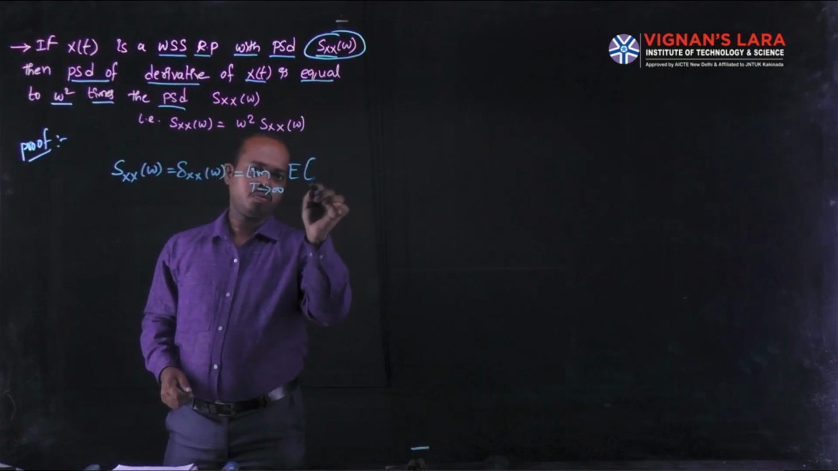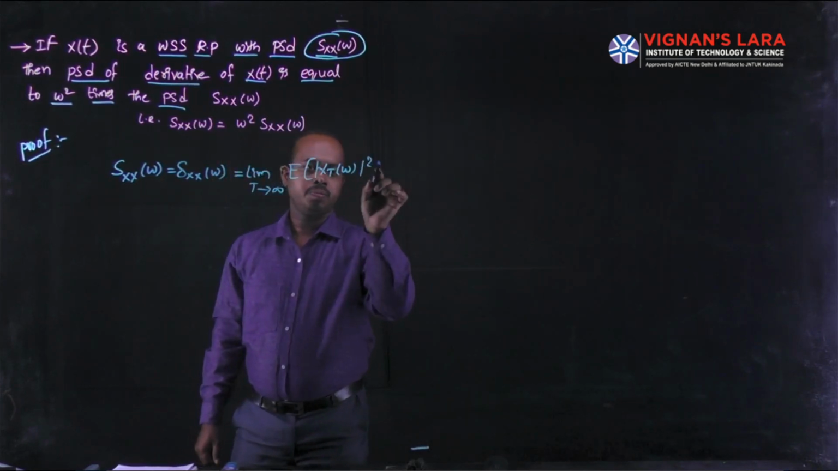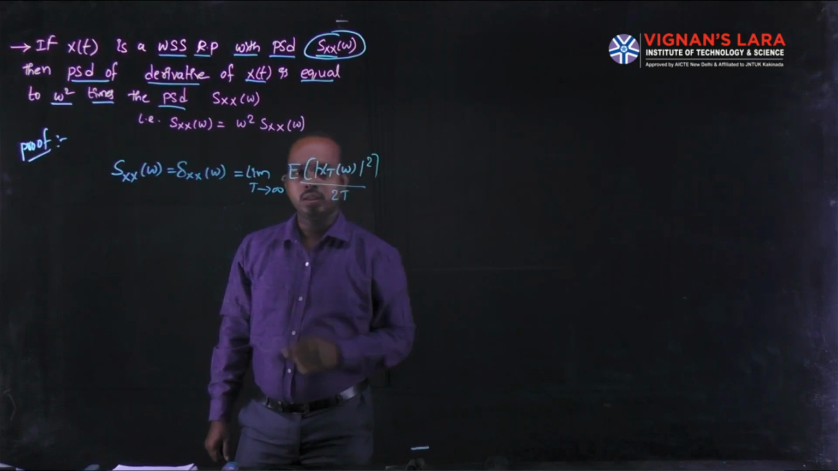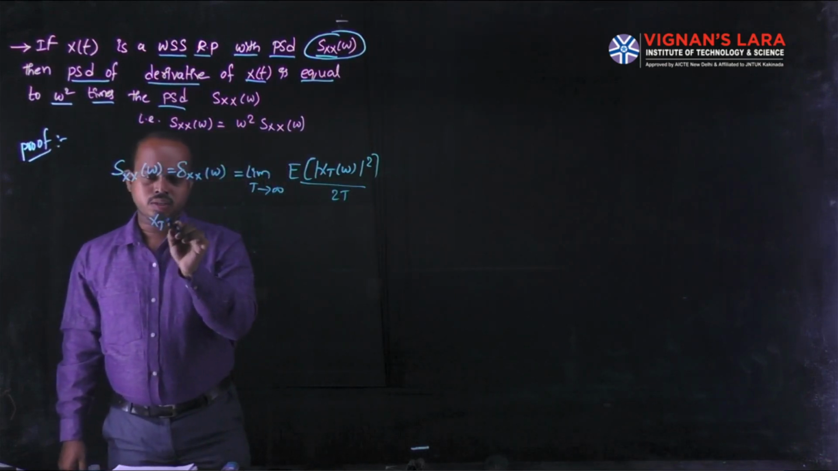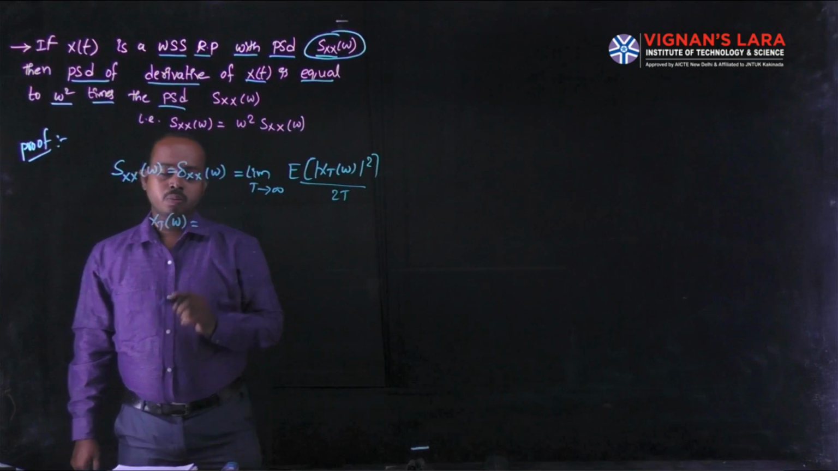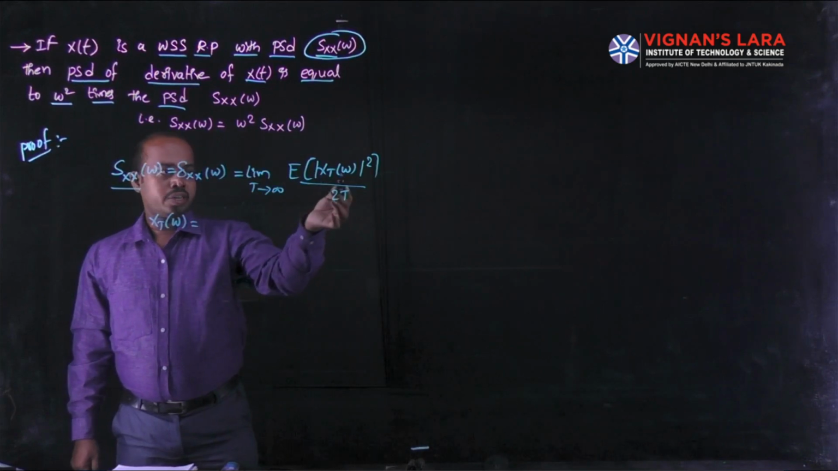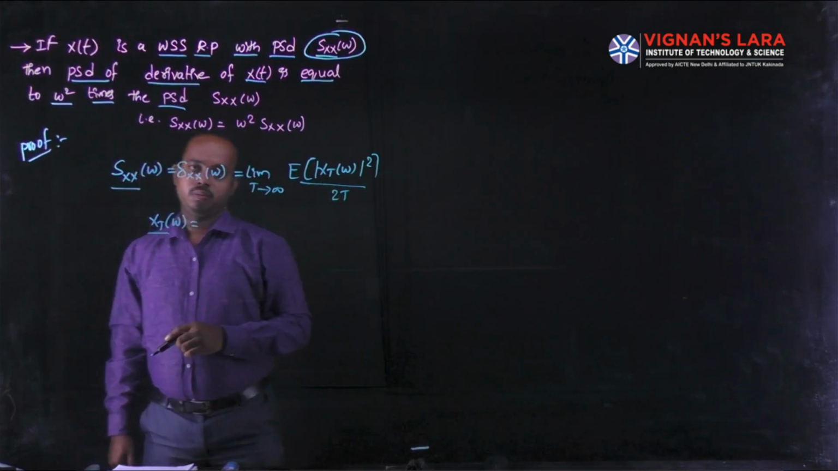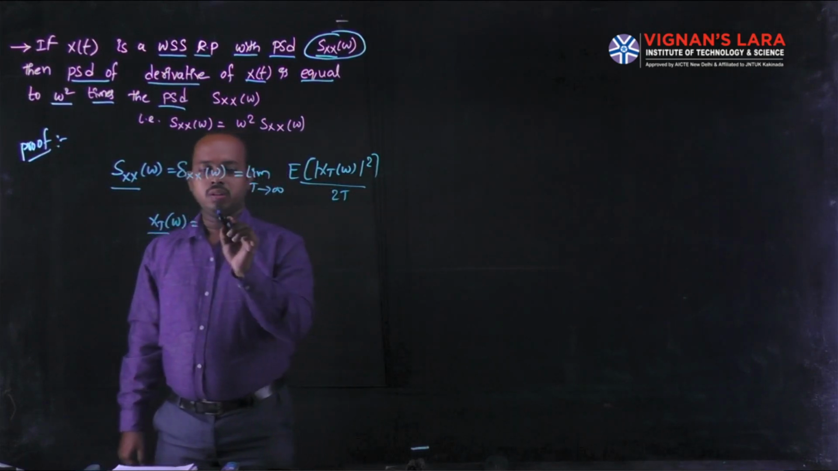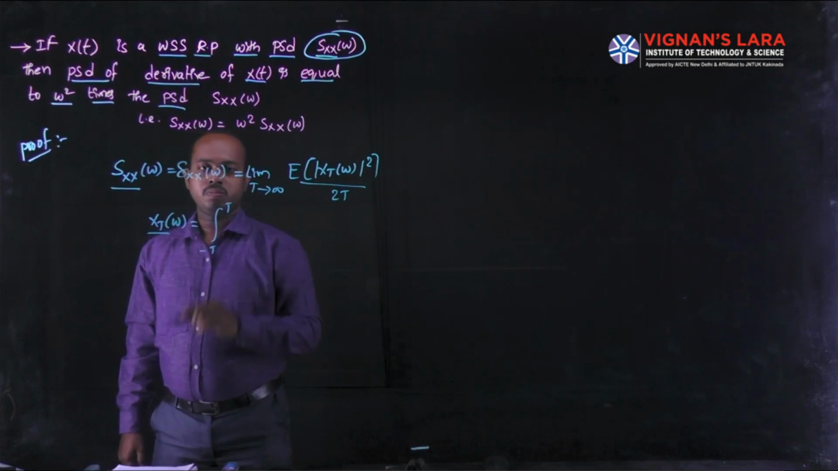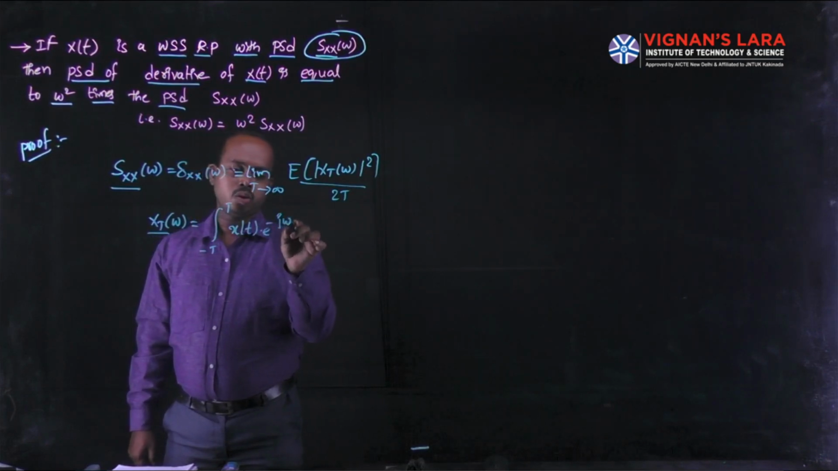of the expectation of mod X_T of omega whole square by 2T. Here X_T of omega is the Fourier transform of x of t, that is, X_T of omega is equal to the integral over the interval minus T to plus T of x of t into e power minus j omega t into dt.